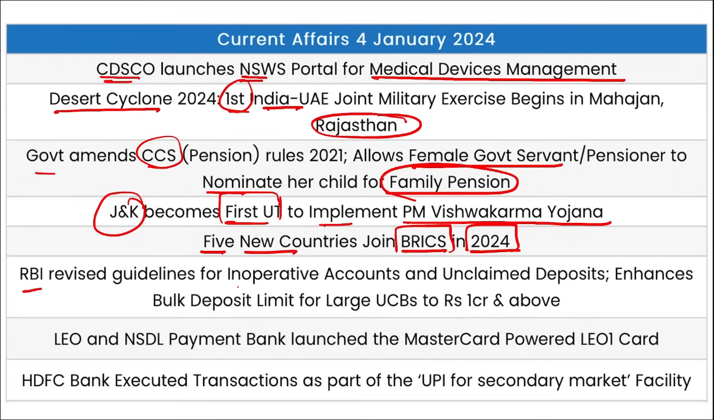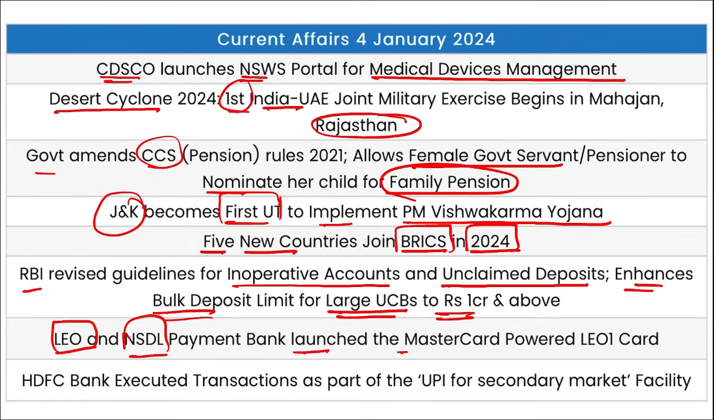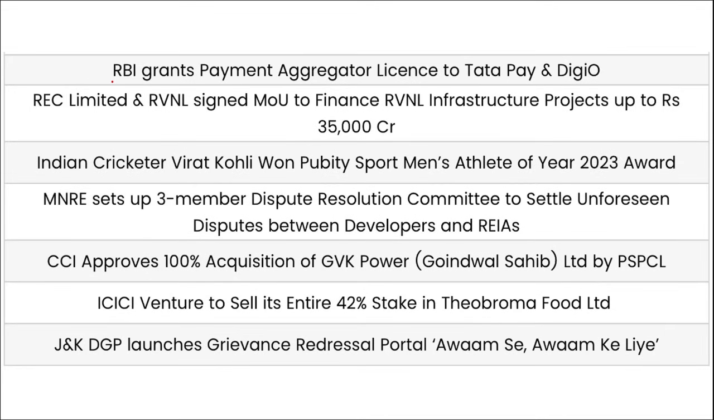RBI has revised the guidelines for inoperative accounts and unclaimed deposits, and enhanced the bulk deposit limit for large urban cooperative banks to 1 crore rupees and above. Leo and NSDL Payment Bank have launched a MasterCard powered Leo One card. HDFC Bank executed transactions as a part of UPI for secondary market facility. RBI has granted the payment aggregator license to Tata Pay and Digio.